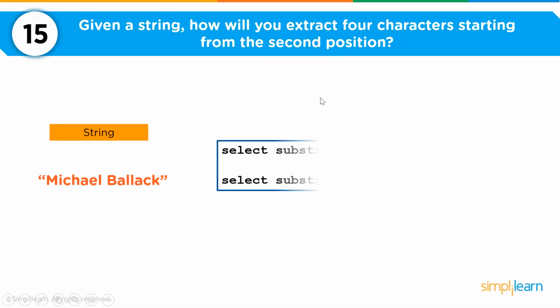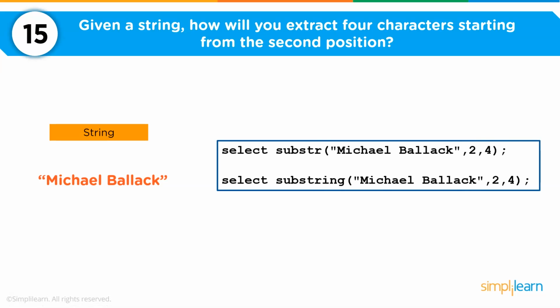You can use 2 inbuilt MySQL functions to do this. The first is called substr, wherein we pass in the string, then we give the position from where we want to extract the characters. So here I am going to extract from the second position, so hence 2, and then the number of characters that you want to extract, which is 4. The other way is to use the substring function, which is again similar to the substr function. In the substring function also I am first passing in my input string and then giving my starting position, which is 2, and then I want to extract 4 characters from it.